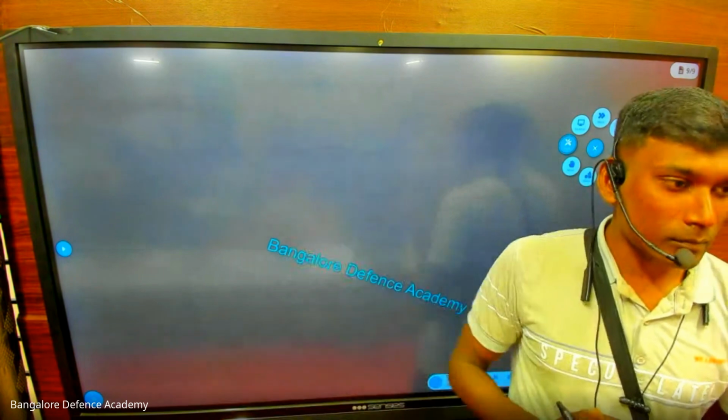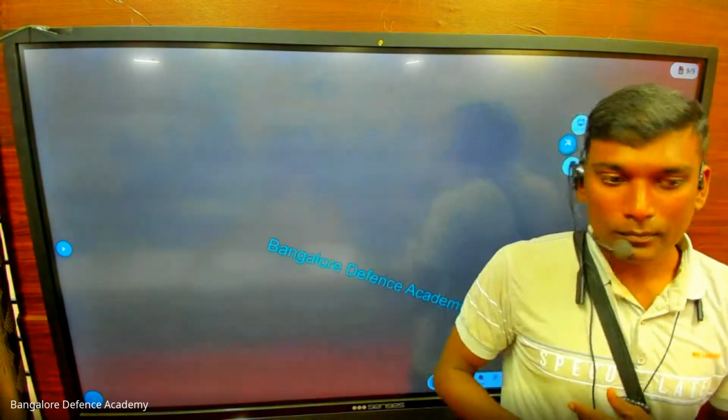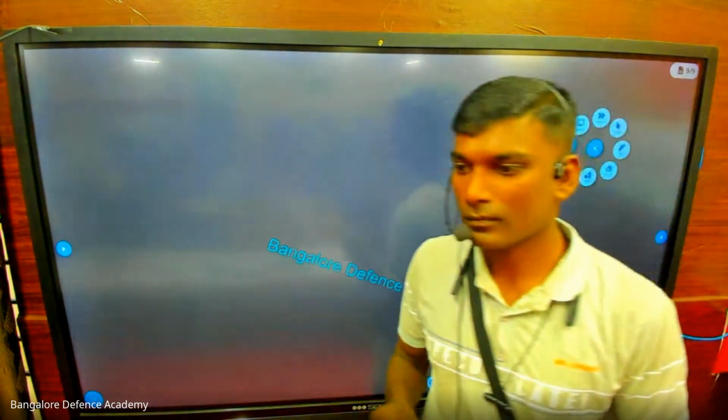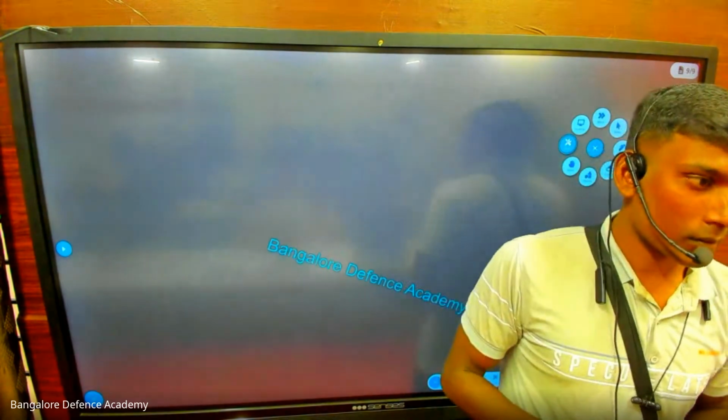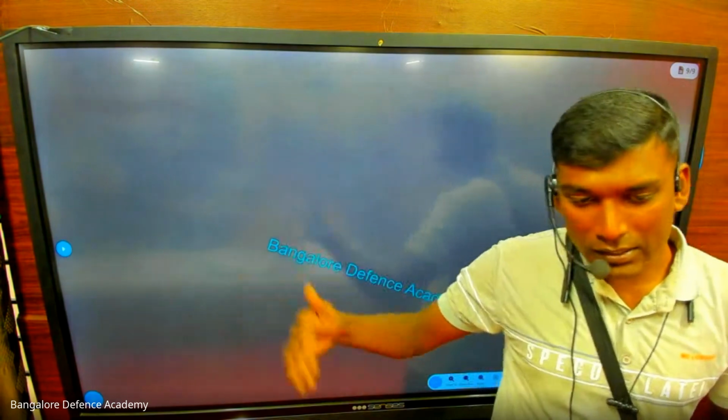Qutub Minar's foundation was started by Kutubuddin Aibak. And what is the saint's name? Khwaja Qutbuddin Bakhtiar. You all understand? Okay, that is his name. Who built Adai Din Ka Jhonpra? Qutbuddin Aibak. And who was the next king? His son-in-law, Iltutmish.